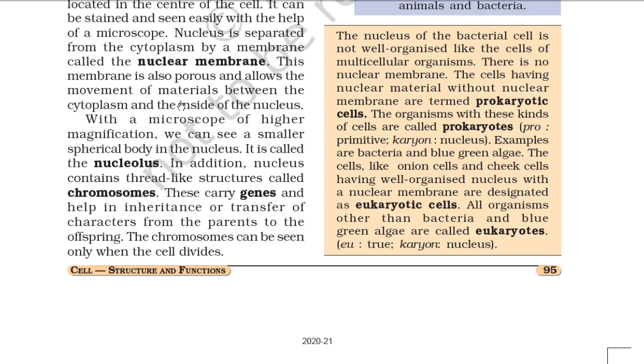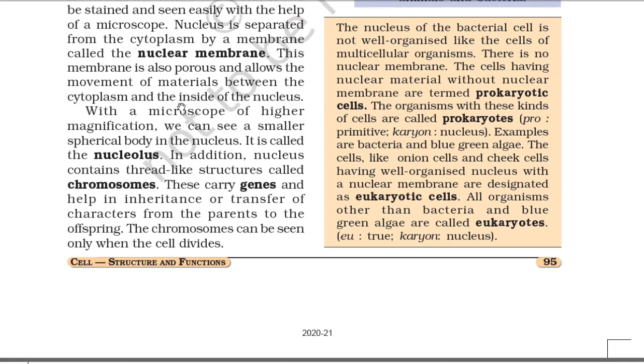The cells like onion cells and cheek cells have well organized nucleus with the nuclear membrane, and are designated as eukaryotic cells. All organisms other than bacteria and blue-green algae are called eukaryotes. Eu means true and karyon means nucleus.